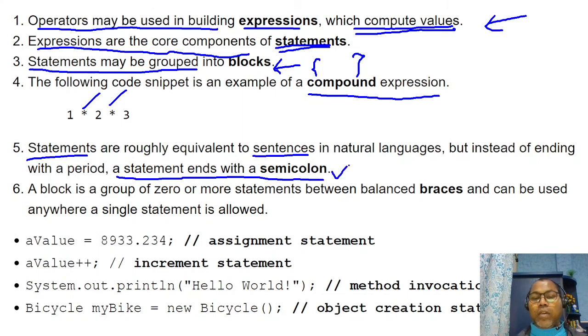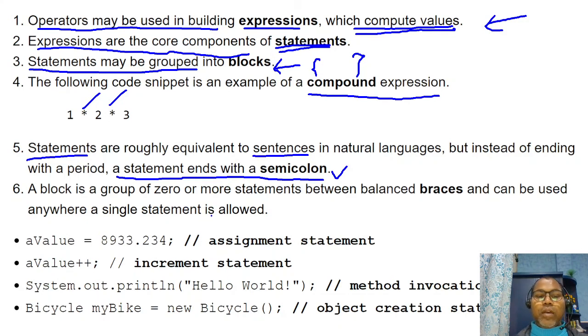So we noted that a sentence ending with a semicolon is not an expression, but a statement. This is one complete executable unit that cannot return a value, but is an executable statement.